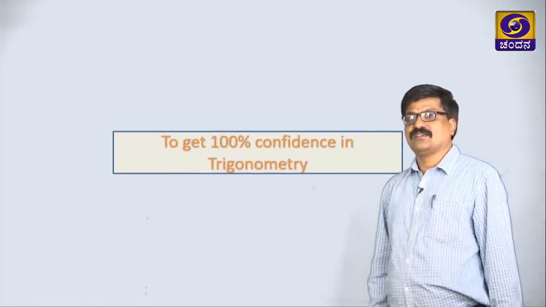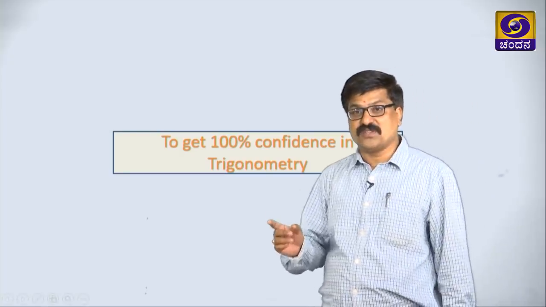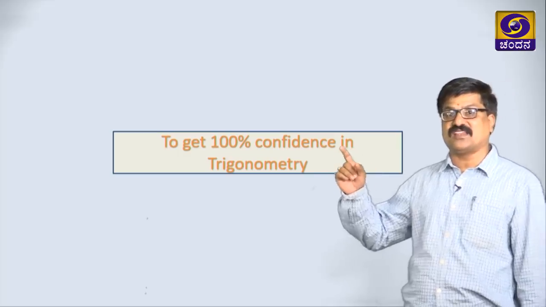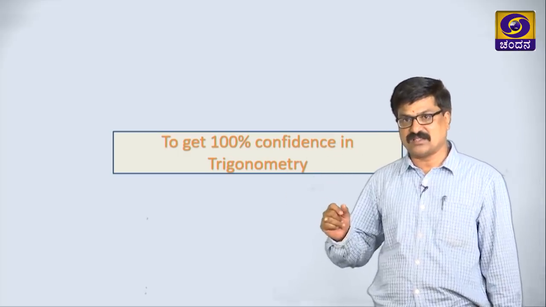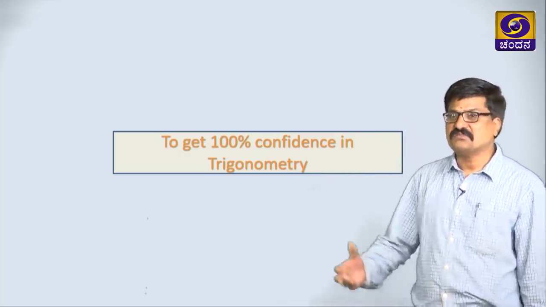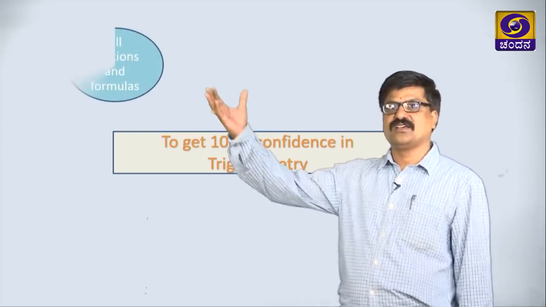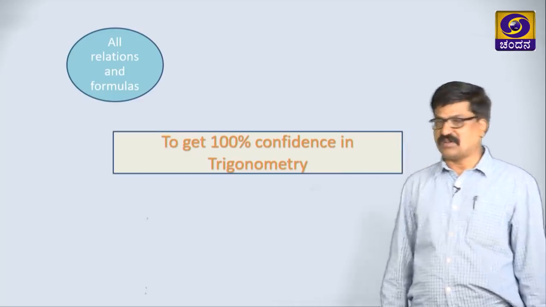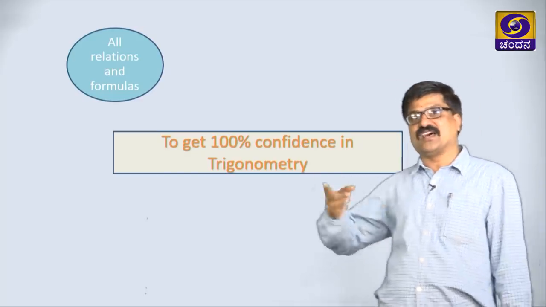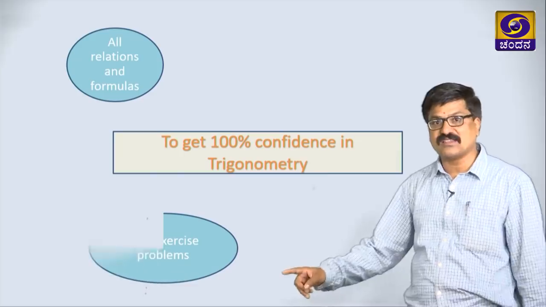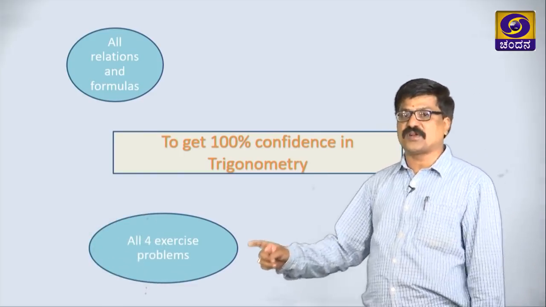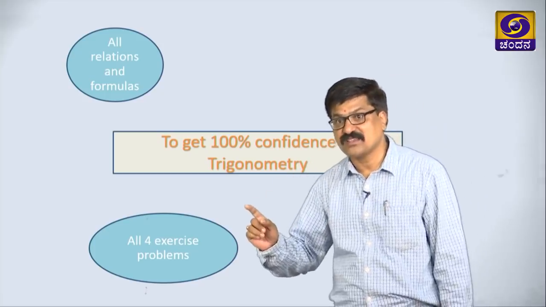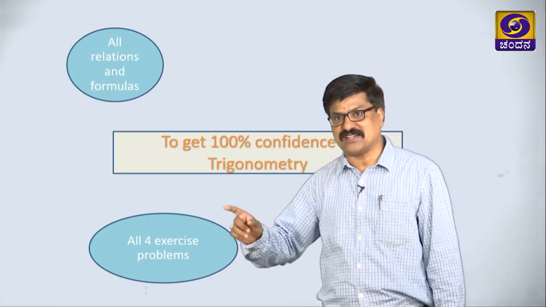See, if you want to get 100% confidence in the trigonometry chapter, what you have to do? Very simple. First thing, you must know all relations and formulas properly, conversion also. The second one is, whatever exercise problems are there, solve carefully in different methods.